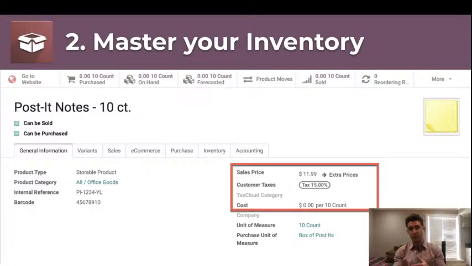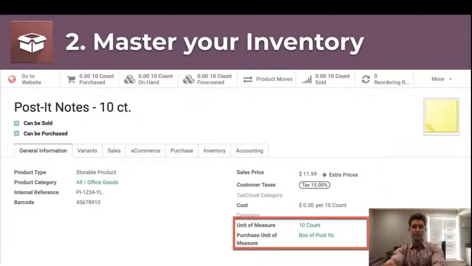Now, these are static fields here, but as we go through today, we're actually going to see that this can be dynamically calculated for you. We can set up price lists on the sales side to adjust prices based on the customer level, and we can do some different forms of inventory automation or inventory valuation automation on the costing side. So that will be quite powerful as well.